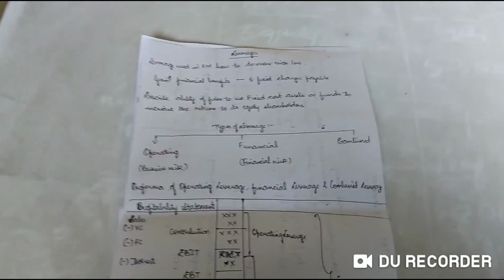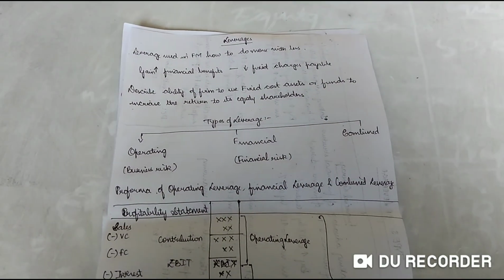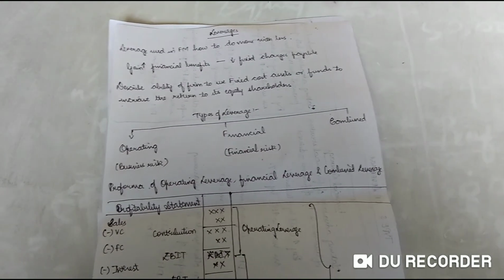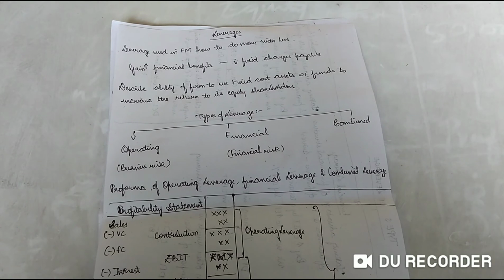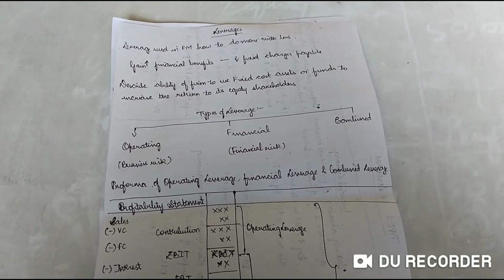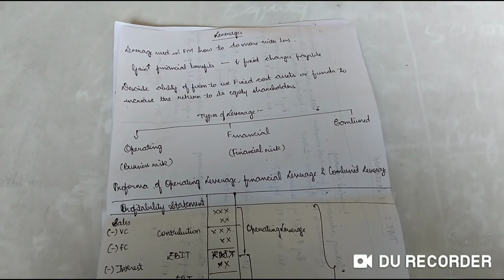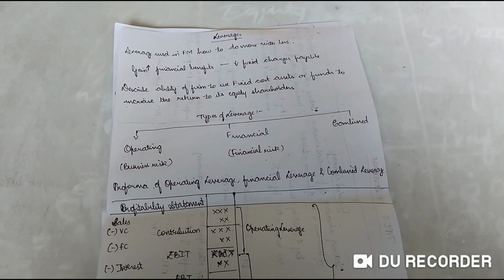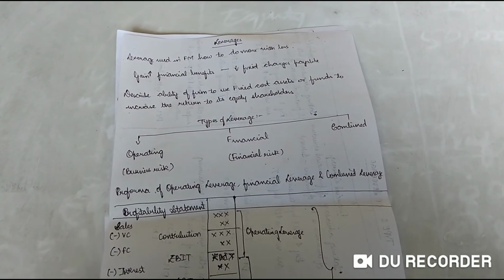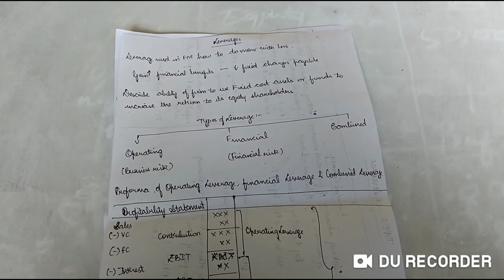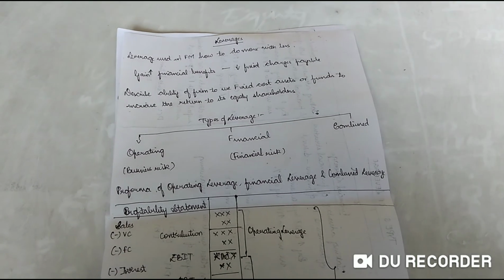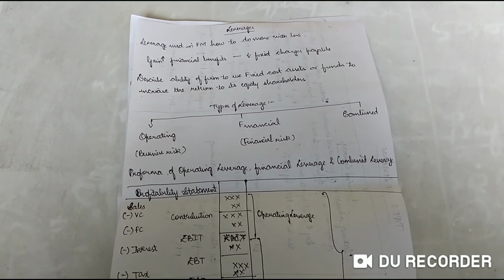Okay, so we have calculated EBIT and then we used to deduct our interest, then taxes, then your preference share dividends, and then your last is share left out for the equity shareholders. Then you divide it with number of equity shareholders, you will get EPS, right? That part of the pro forma is known as calculation of financial risk or the financial stability of the business. So today we'll be learning about leverages.